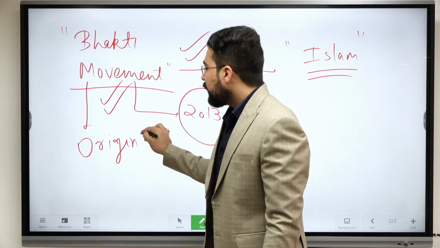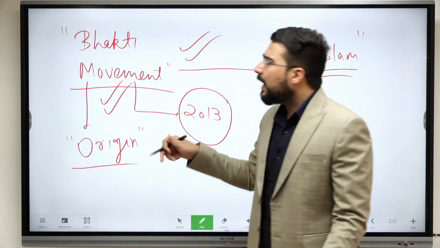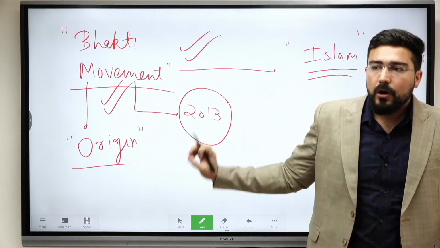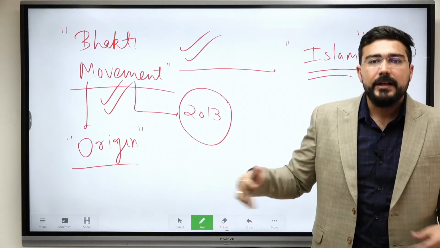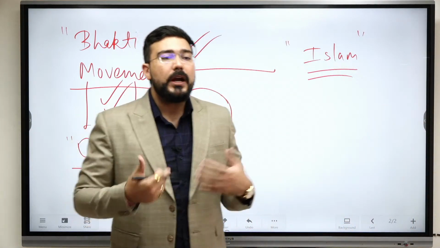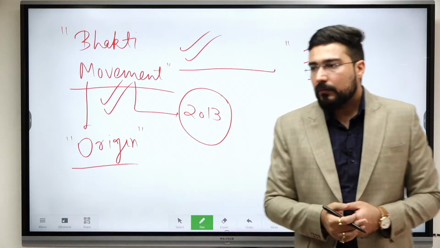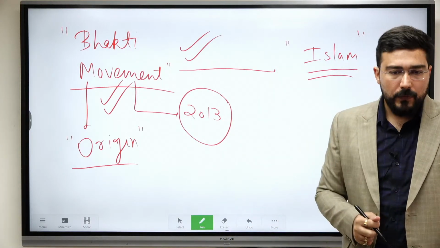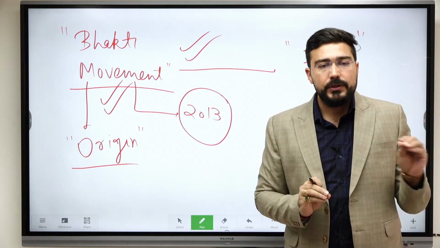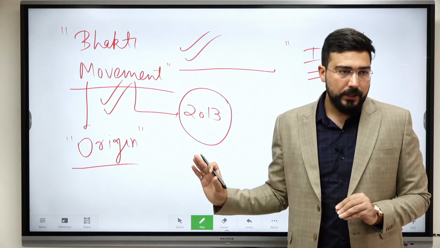When we talk about historiography, it can be on any aspect of the Bhakti movement. It will not be only on the origin. Any aspect means, for example, why they went for egalitarianism or an equal kind of society, why they wanted that. That can be one aspect. So there can be multiple aspects. We need to understand the viewpoints of historians on the Bhakti movement. That is one.